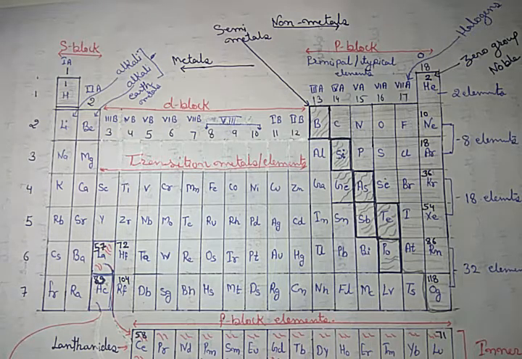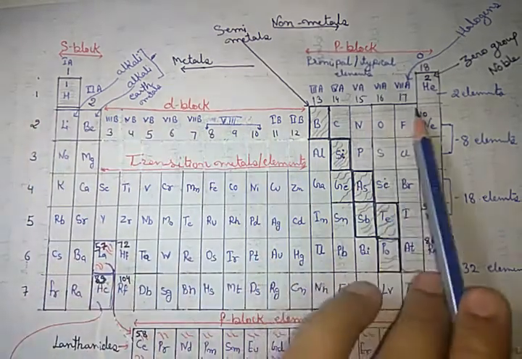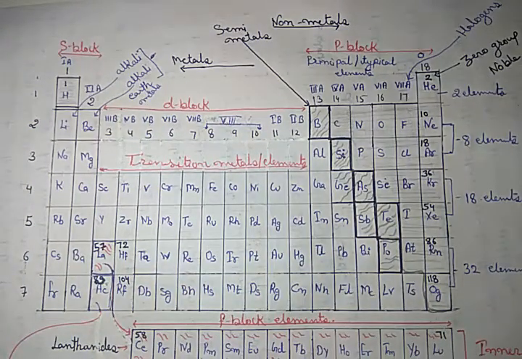I'm again repeating, elements of the same period have the same number of energy shells, while the elements of the same group have the same number of valence electrons. Valence electrons means the electrons present in the outermost shell. The electrons which are present in the outermost shell are called valence electrons. Valence, not balance, that is valence electrons. Got it? Because it is related to the valency.